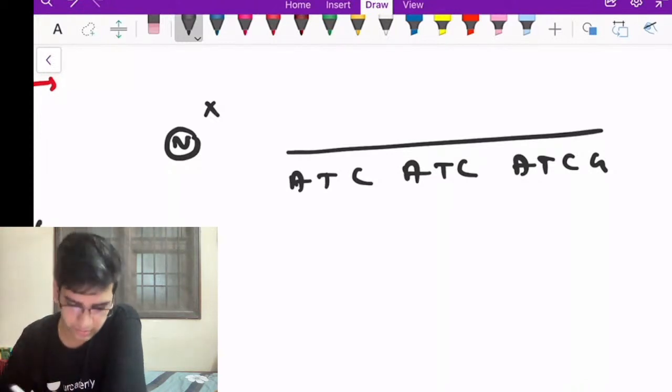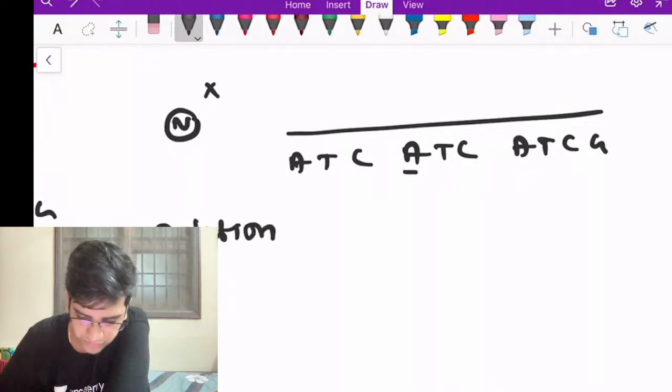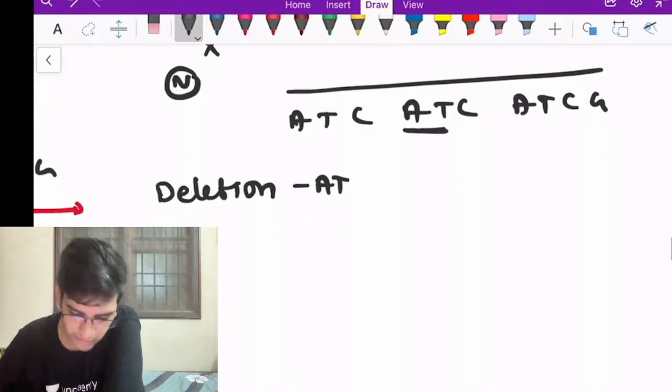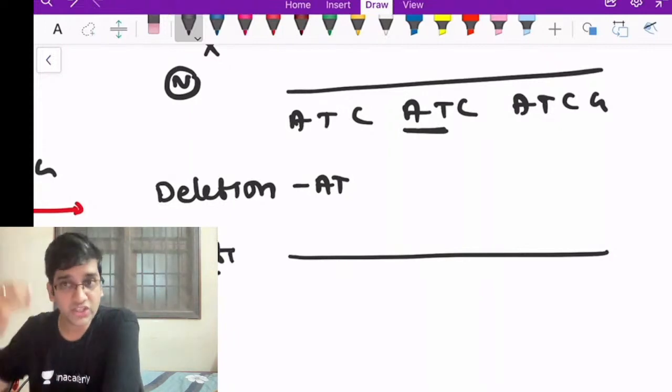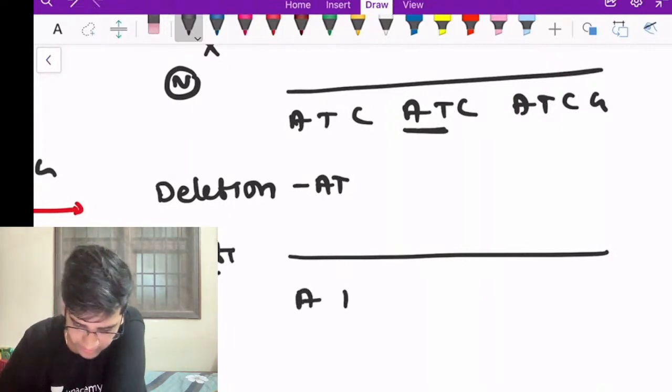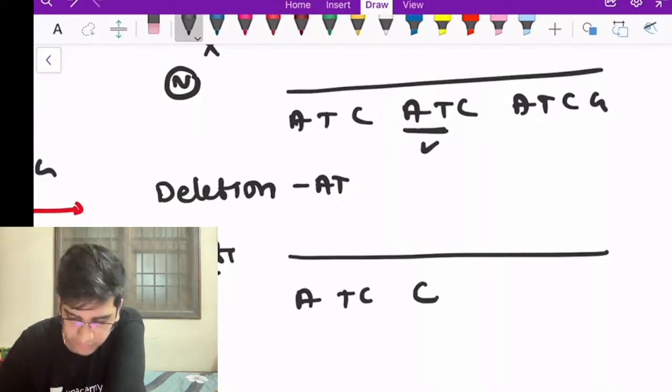Some random gene. Let's say that here I am having a deletion of these two. Of this, AT gets deleted. When AT gets deleted, after the mutation, it's going to change to same ATC. See, this AT got deleted, so this C is going to come here.